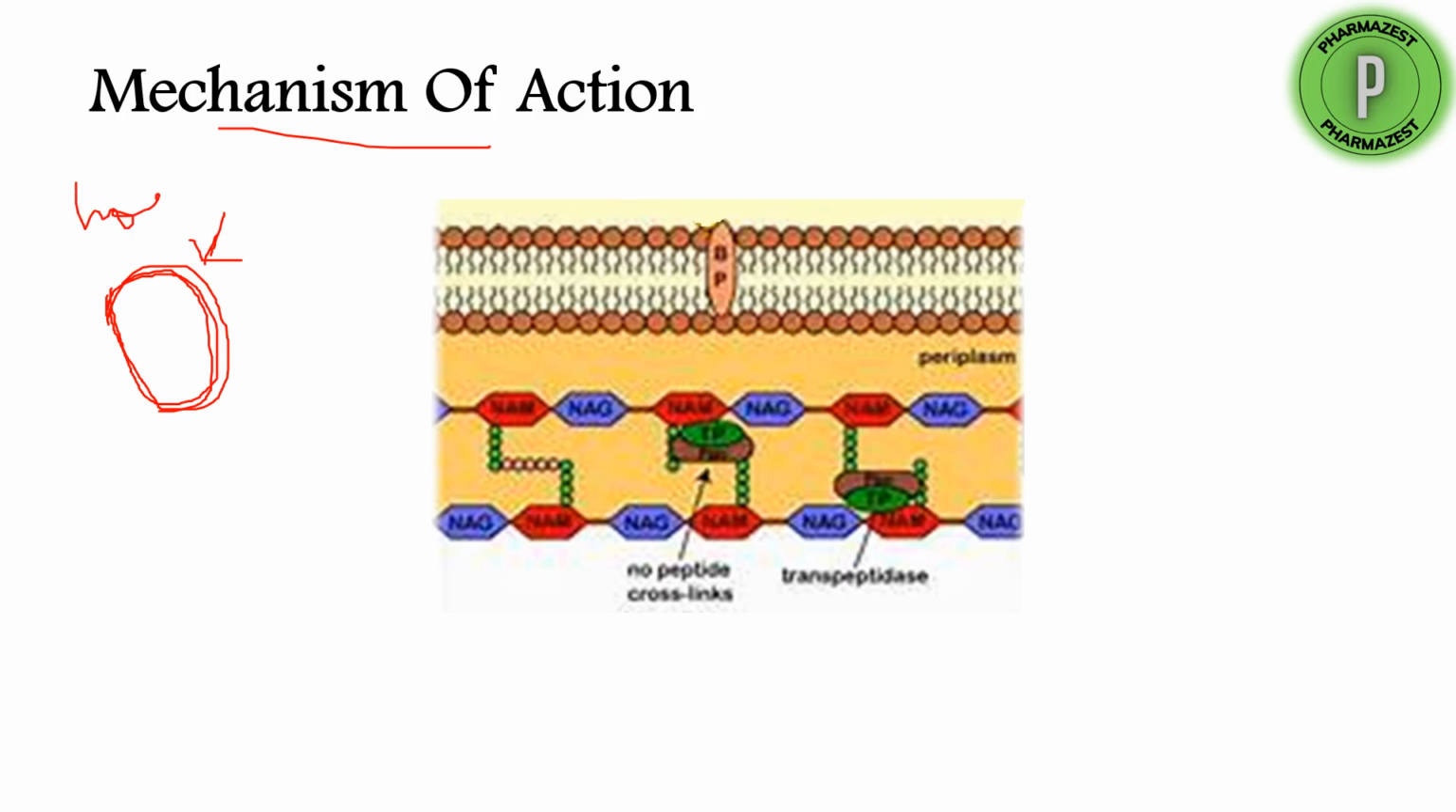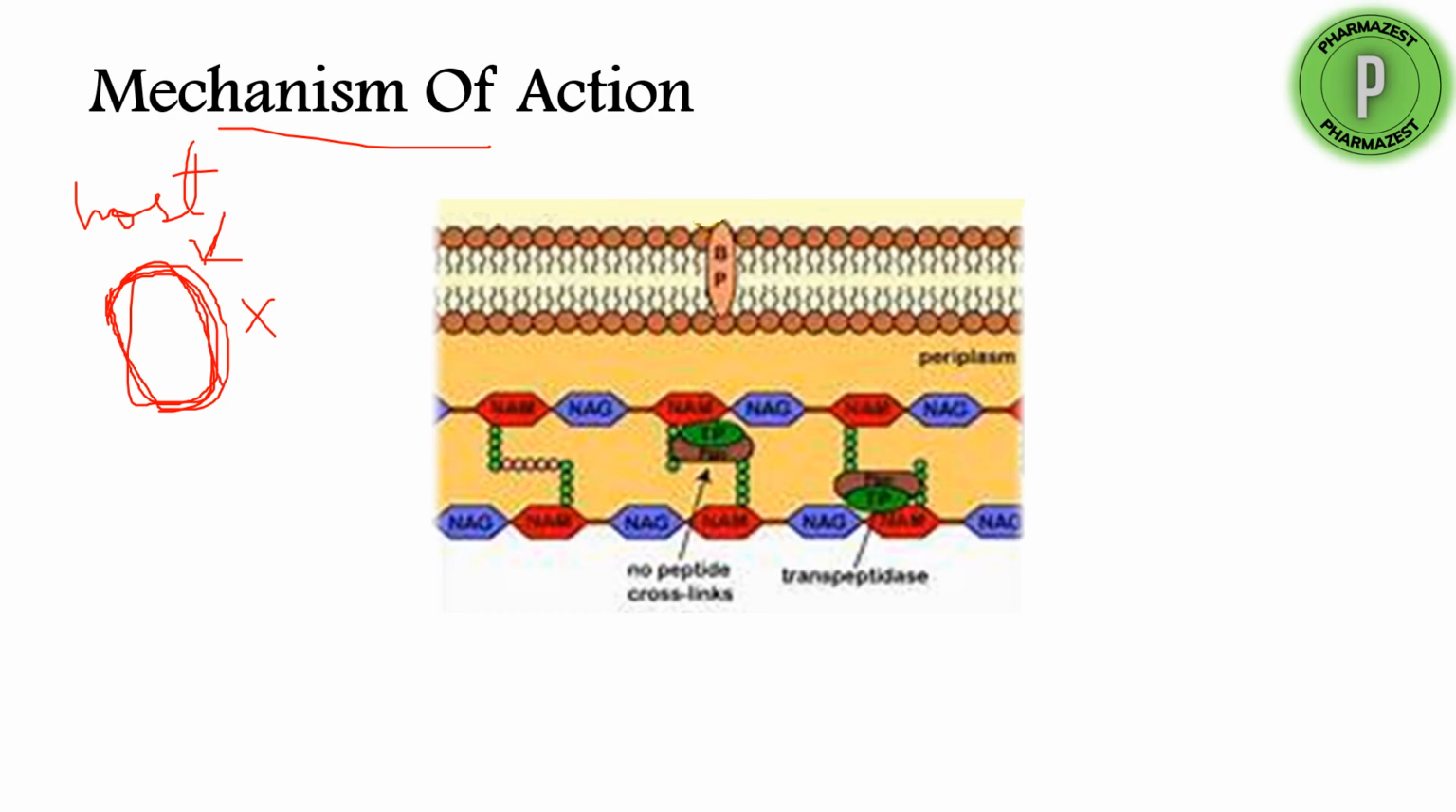If bacteria are present in any host, for example, in our human body, and this protective layer is not there, what happens? The immune system in our body will digest this membrane of the bacteria. As a result, what happens? The bacteria will be killed. So that is the function of the cell wall of the bacteria.